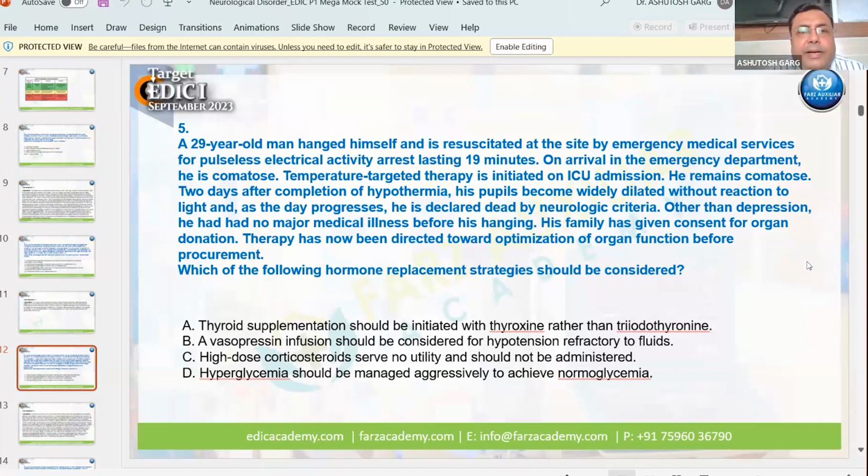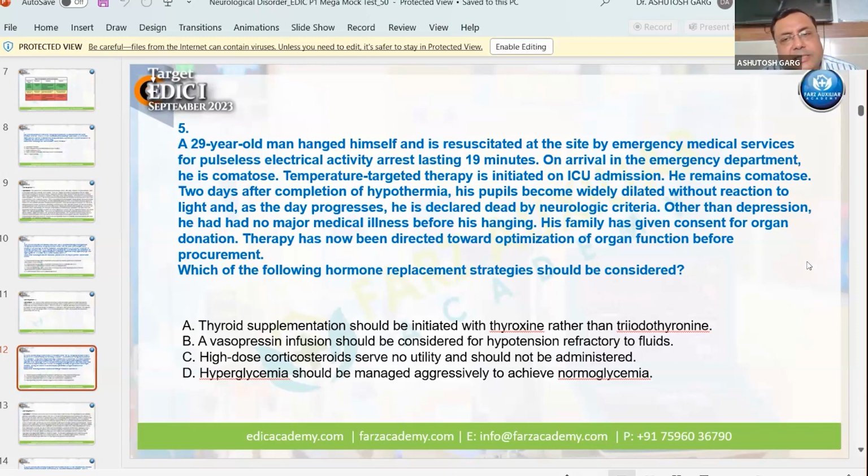So, a 29-year-old man hanged himself and is resuscitated at the site by emergency medical services for pulseless electrical activity arrest lasting 19 minutes. On arrival in the ED, he is comatose. Temperature targeted therapy is initiated on ICU admission. He remains comatose 2 days after completion of hypothermia. His pupils become widely dilated without reaction to light. As the day progresses, he is declared dead by neurological criteria. Other than depression, he had no major medical illness before his hanging. His family has given consent for organ donation. Therapy has now been directed towards optimization of organ function before organ procurement. Which of the following hormone replacement strategies should be considered?